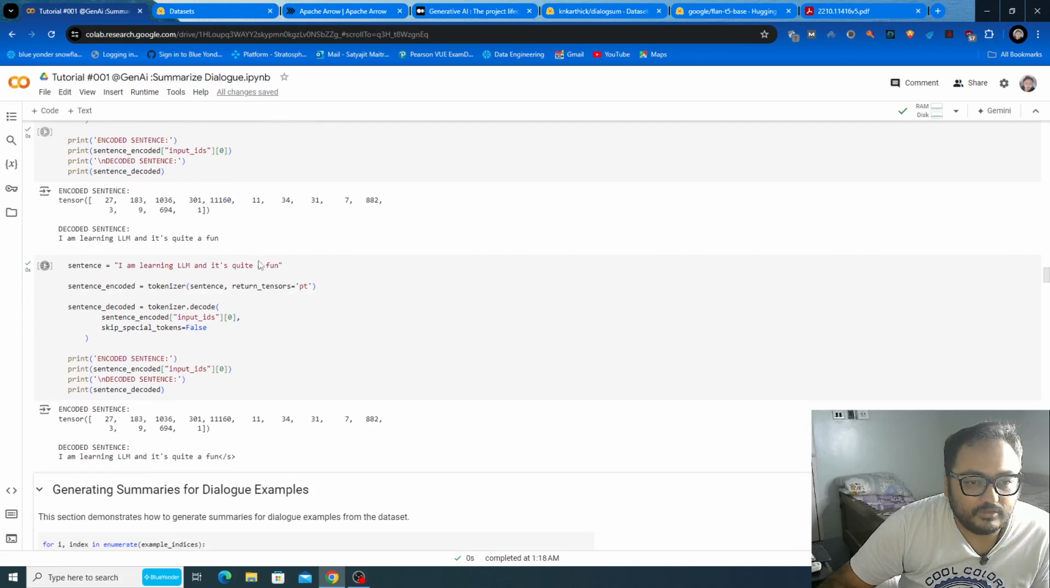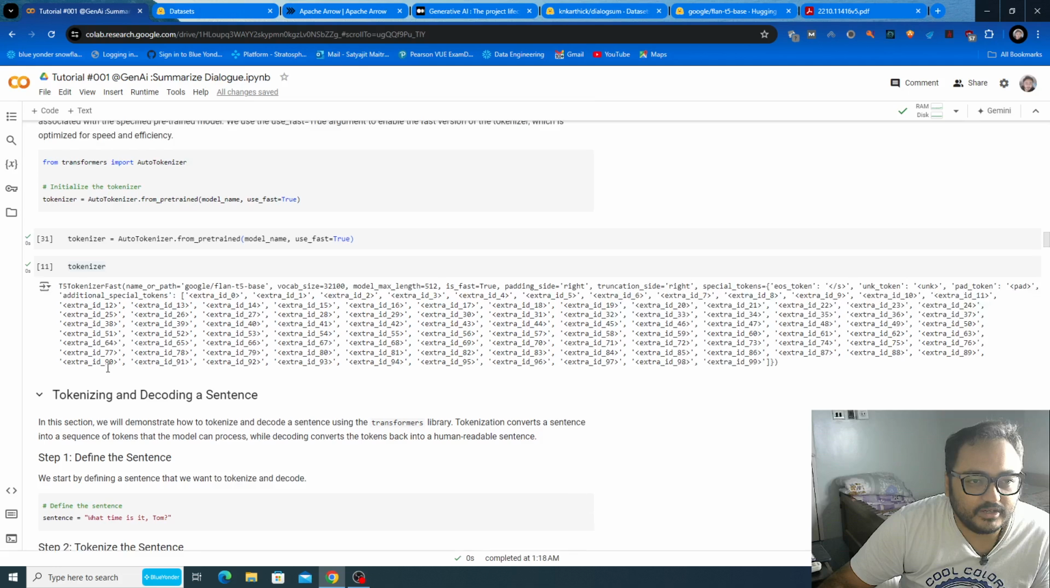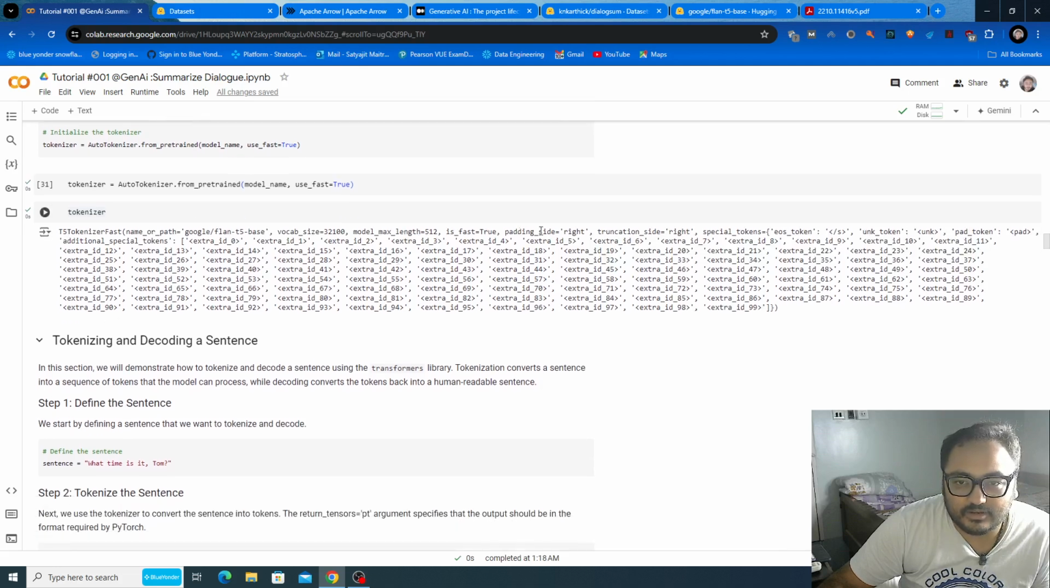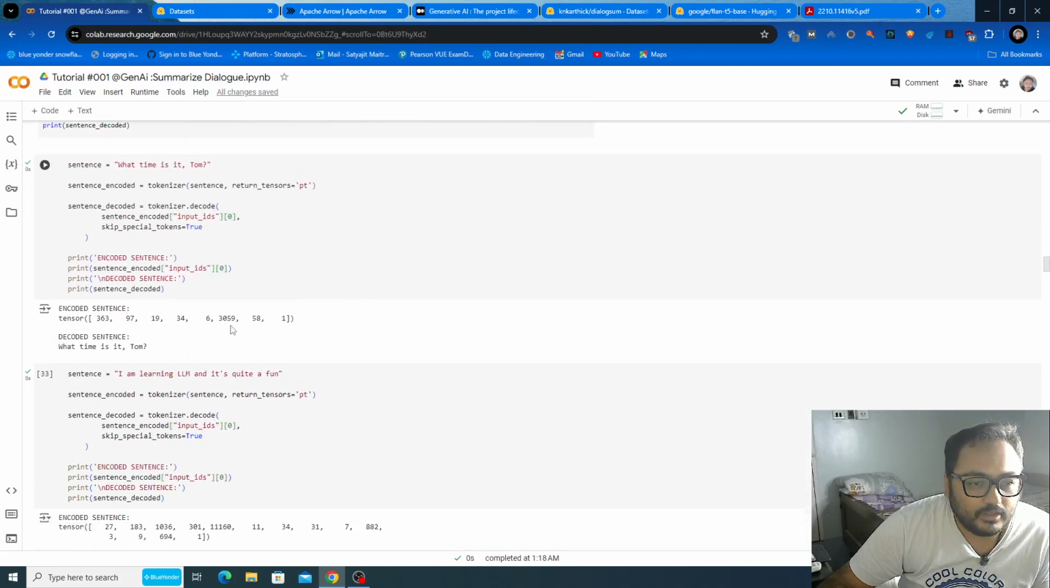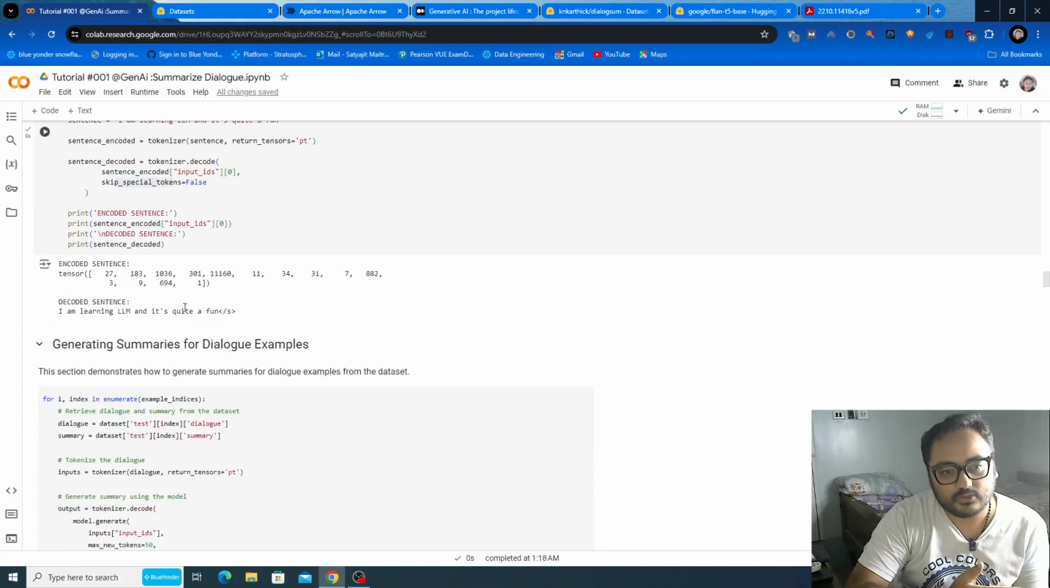So as you can see, if you eliminate this skip special tokens, this is how the basic tokenization method encoded the string: I am learning LLM and it's quite fun, then a special character, right? It's added here. As you remember from the tokenization method, the padding is on the right side, and truncation is also on the right side.